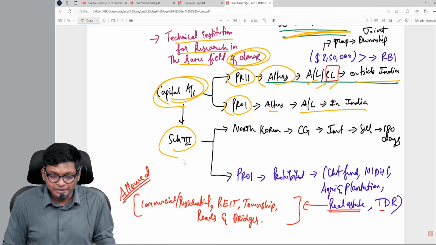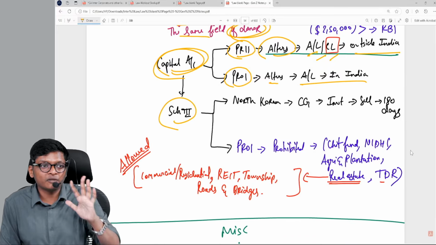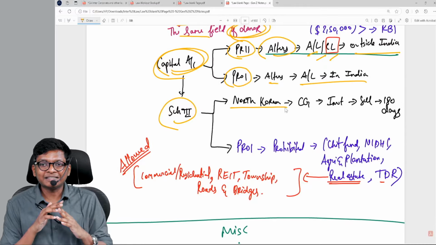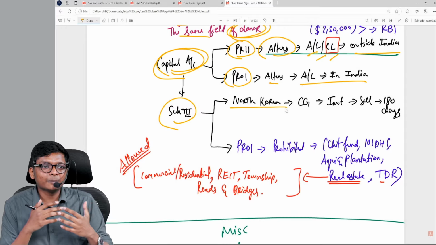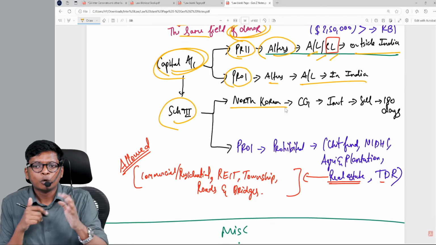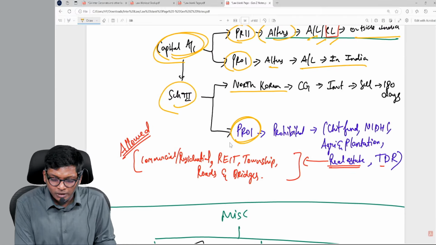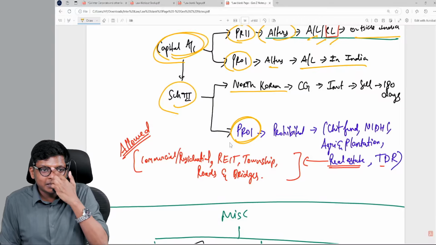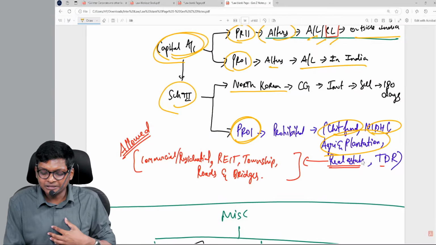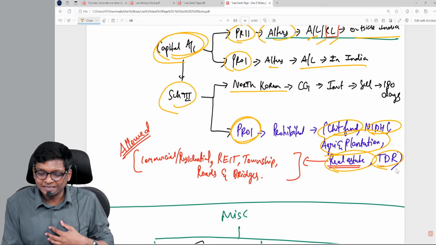In Schedule 3, there are some prohibitions. That is more important for capital account because these are things to remember. North Korea, can you enter into a transaction? No. Who has to give permission? Central government. If you enter into a transaction, buy an asset, sell within 180 days. Then for a PROI, it is prohibited to invest in India, even though we are getting forex, in chit fund, Nidhi, agriculture and plantation, real estate, and TDRs.